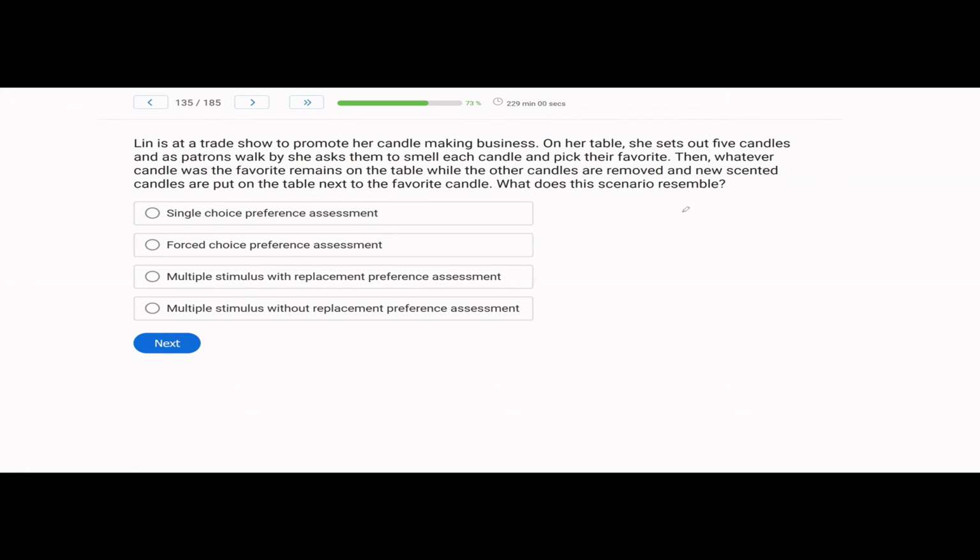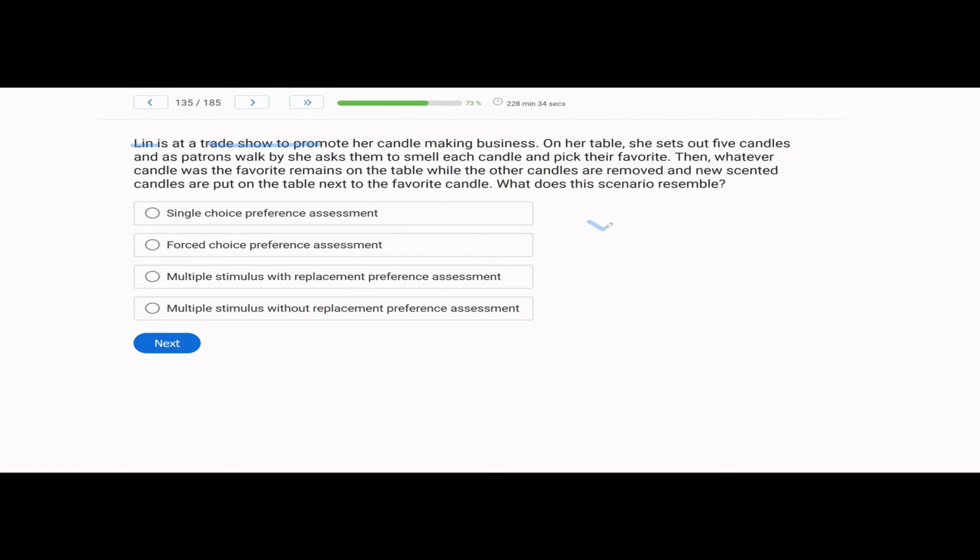Lynn is at a trade show to promote her candle making business. On her table, she sets out 5 candles, and as patrons walk by, she asks them to smell each candle and pick their favorite. Then, whatever candle was the favorite remains on the table while the other candles are removed and new scented candles are put on the table next to the favorite candle. What does this scenario resemble? So, we have a preference assessment question because Lynn at her trade show is asking preferences for these candles.